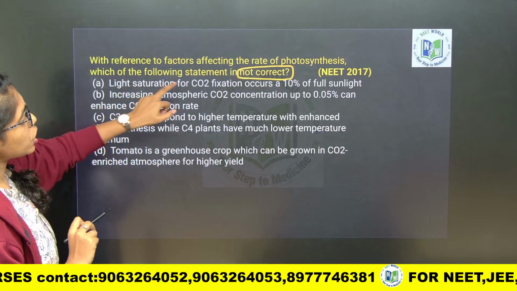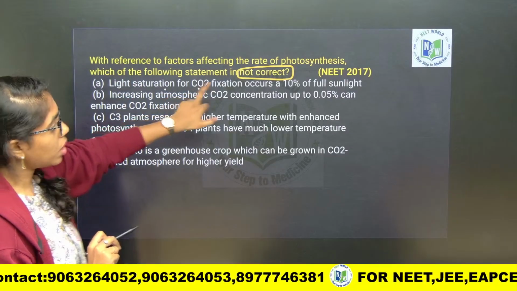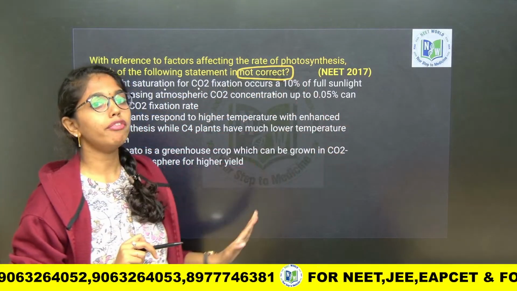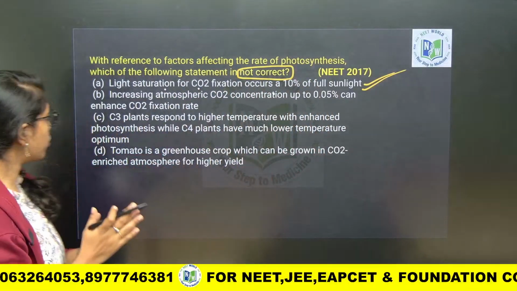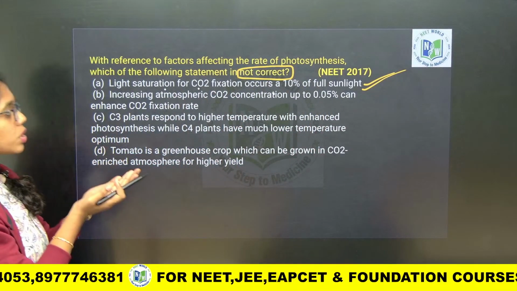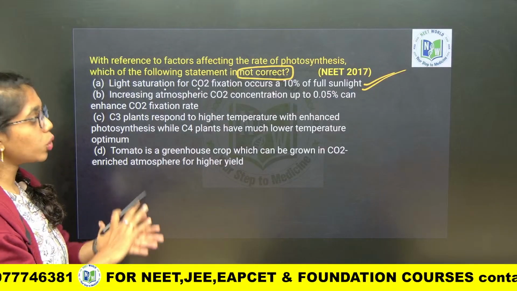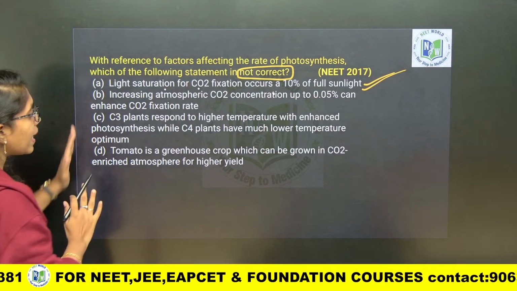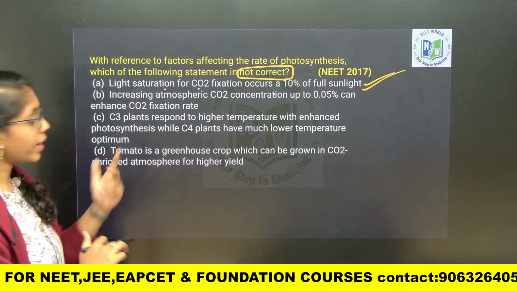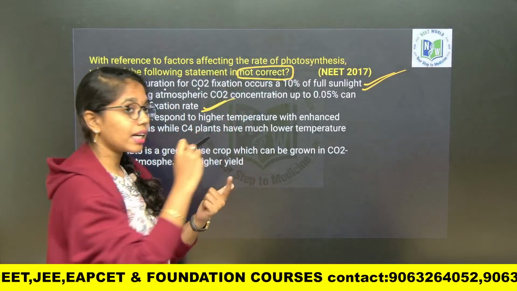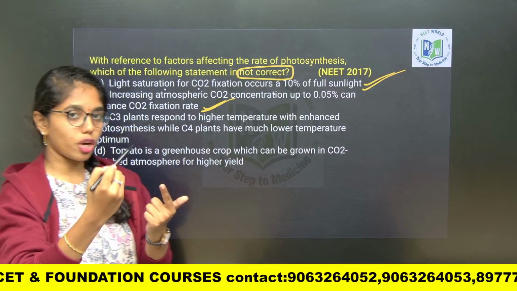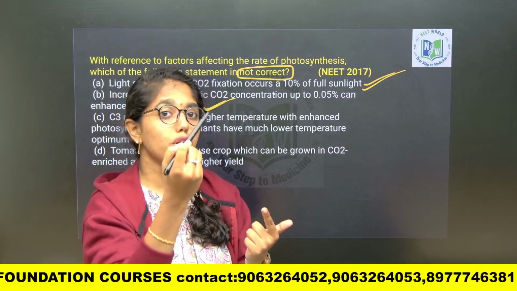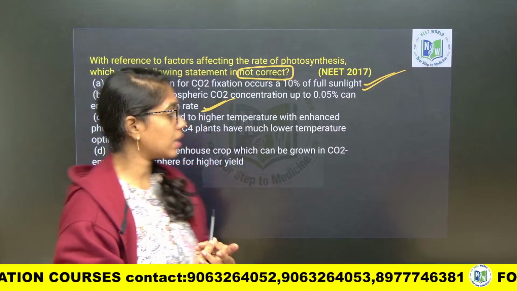Light saturation for carbon dioxide fixation occurs at 10% of full sunlight. That is true. Increase in atmospheric concentration up to 0.05% can enhance the carbon dioxide fixation rate. This is true, because increasing CO2 up to 0.05% will increase the rate of photosynthesis. More than 0.05% will damage the photosynthesis rate.